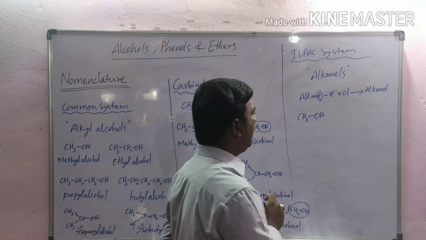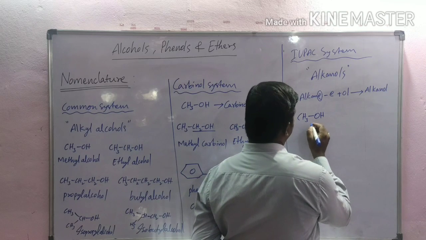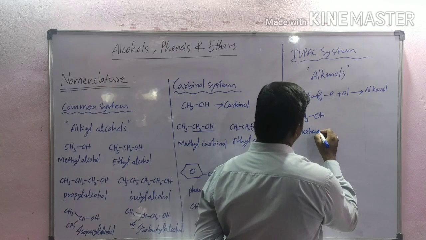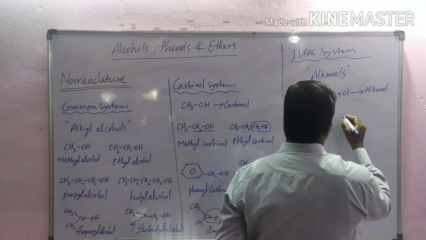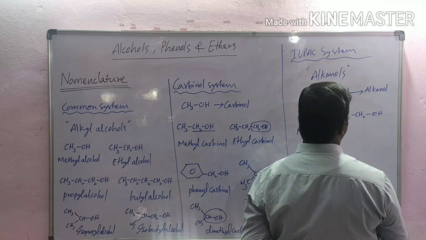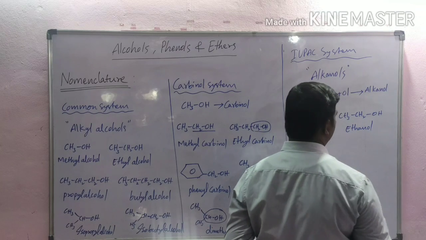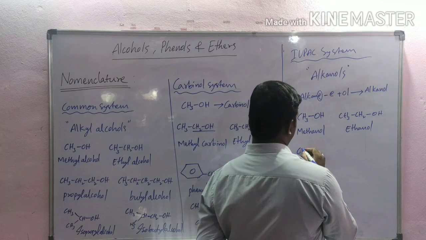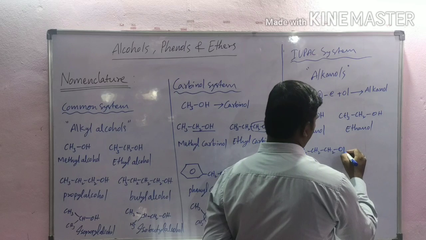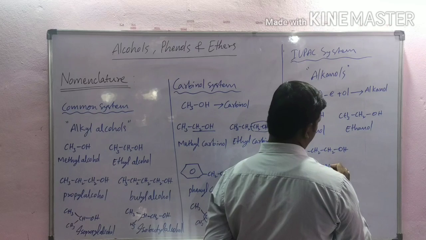For example, here hydroxyl group attached to methyl group. According to IUPAC system, this is called methanol. Methanol. Next example, CH3CH2OH, ethanol. Ethanol. CH3CH2CH2OH, propanol.